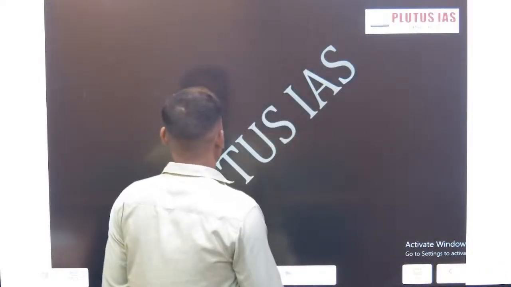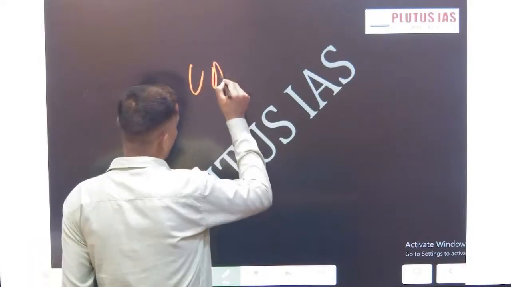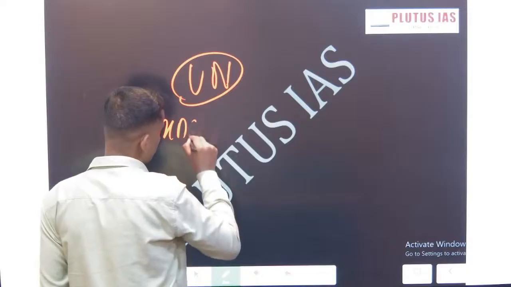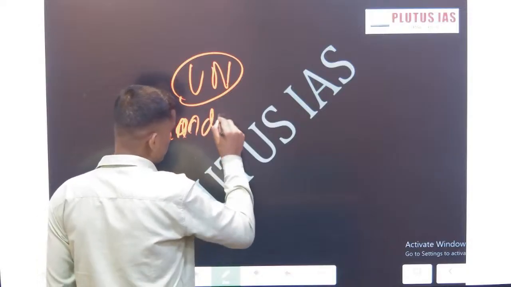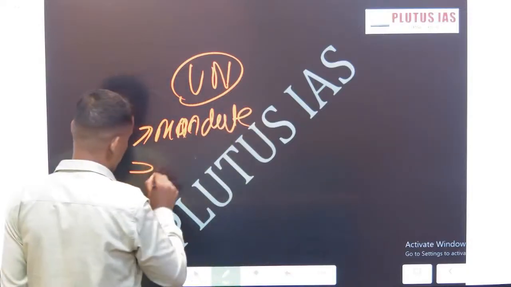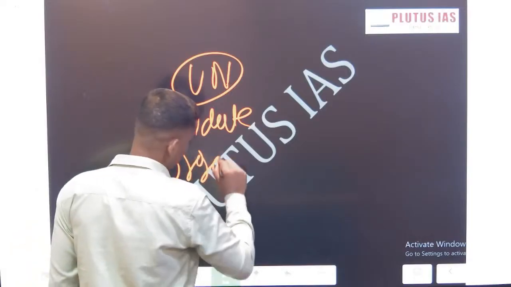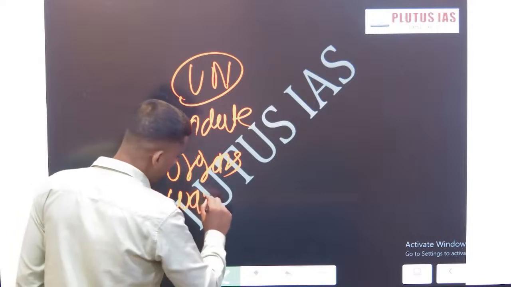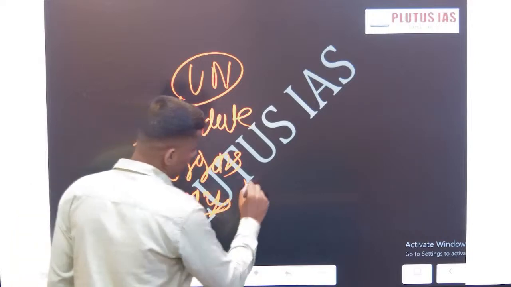So today we have discussed the UN, its mandate, its organs, and ways to make it more relevant.